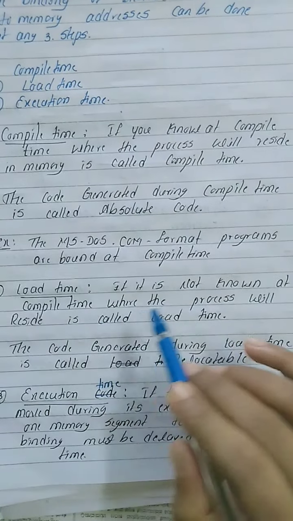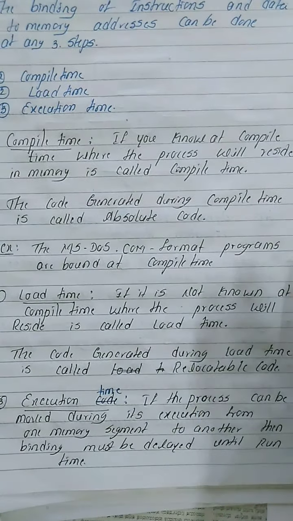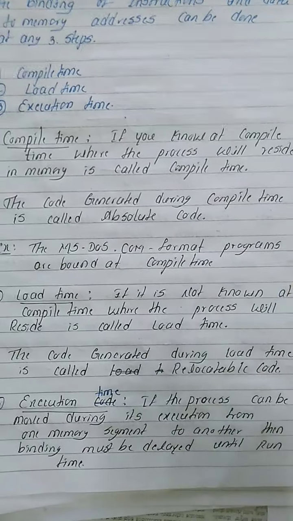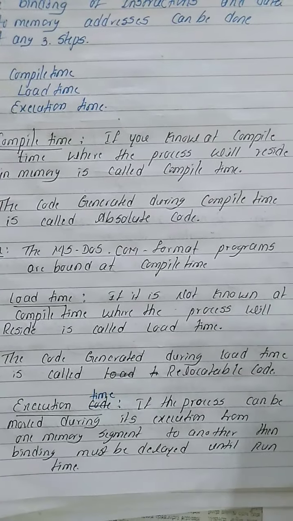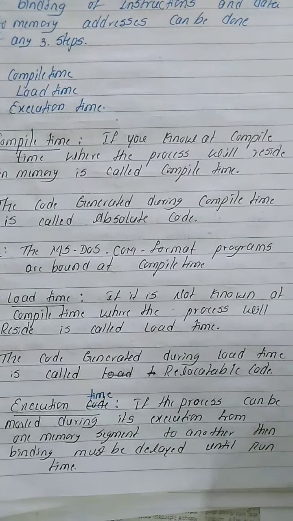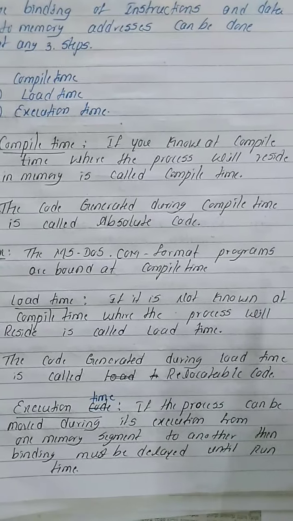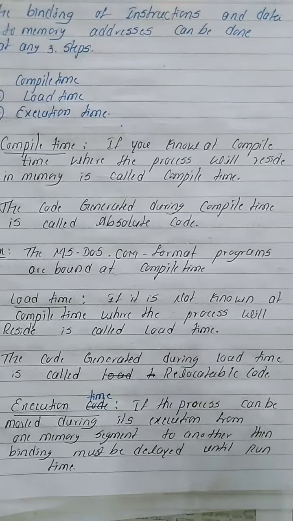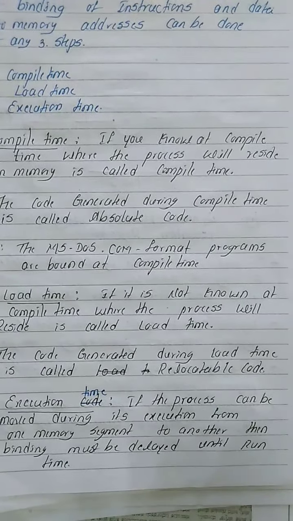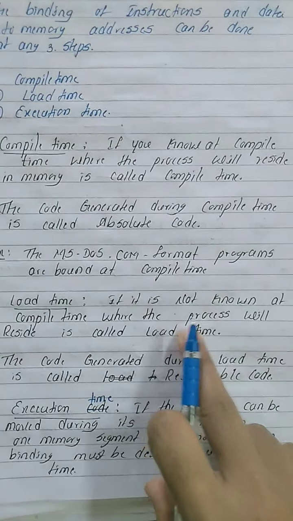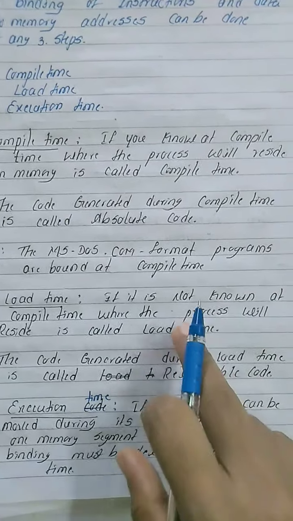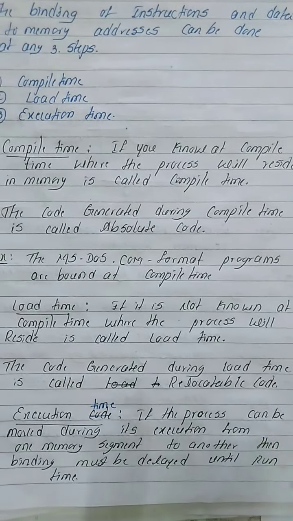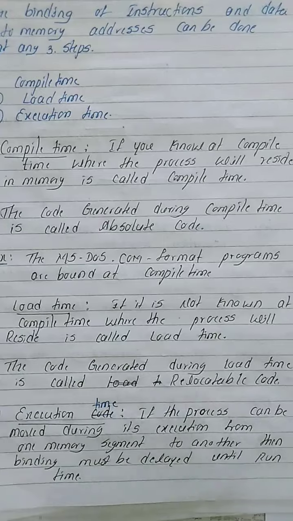Load time means, during compile time, if you don't know where the processes are going to be executed, we don't know particularly where the processes will reside. For example, you want to make a journey, but you catch a bus or a train without a reservation, so you don't know where you are going to sit, but you will take a place. That is load time. At compile time, the process is going to run, but at which address it is going to be executed, we don't know. That is called load time.